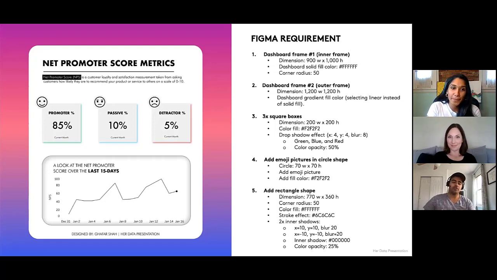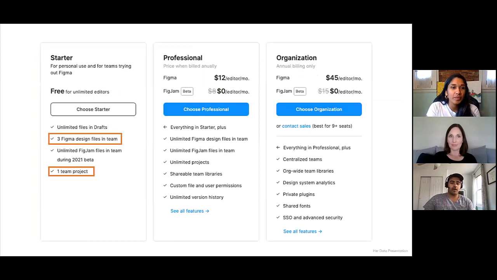Before we jump into Figma, I want to show you the 3 different Figma editions and pricing on the next slide. Currently, over to the left, I'm using the free starter edition, which only lets us create 1 project and 3 design files within that project. I'll talk more about how that setup works in Figma in just a second, but I absolutely love the free edition. Then the professional and organization editions are something you would have to pay for, but you'll get to make an unlimited number of projects and designs if you were to go with them. So that's it for this slide. I'll jump right into Figma.